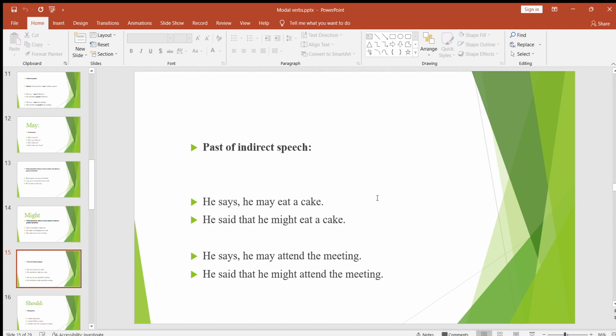She says he may eat a cake. He said that he might eat a cake. So here may is changed into might in indirect speech. Another example, he says he may attend the meeting. He said that he might attend the meeting. So in indirect speech may is changed into might.